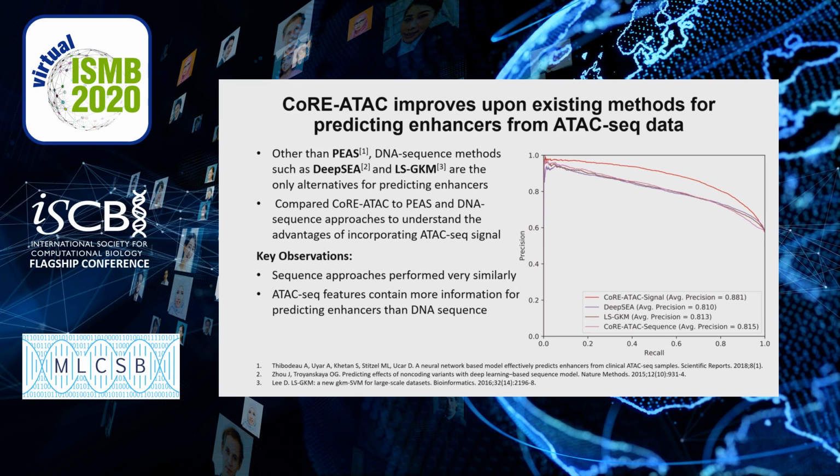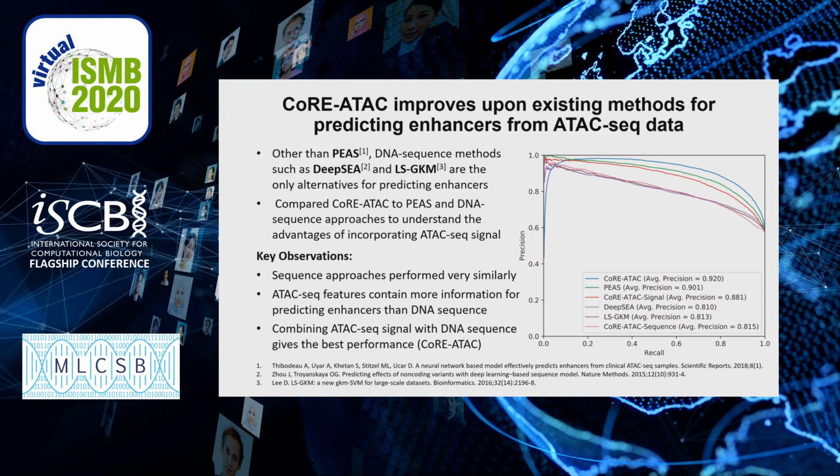We next trained a model using just the ATAC-seq signal encoder, and what we observed with this model is that using just ATAC-seq signal, we get a significant improvement for predicting enhancers just by using the ATAC-seq read pileup information. However, this model trained on only the ATAC-seq signal encoder did not outperform P's, which is likely due to the fact that P's incorporates other information such as transcription factor motifs and conservation scores.